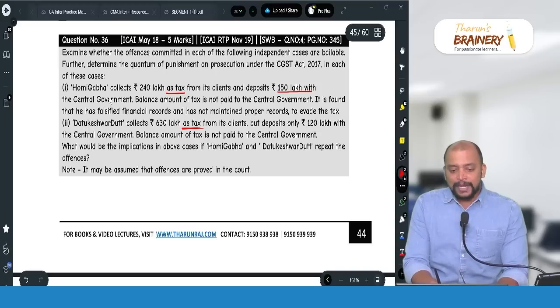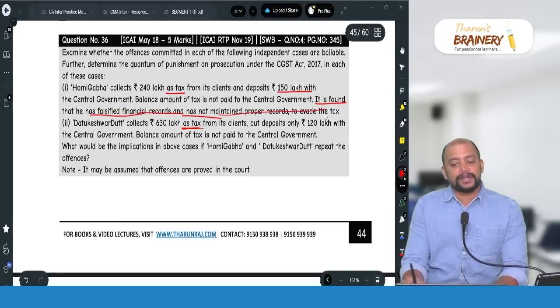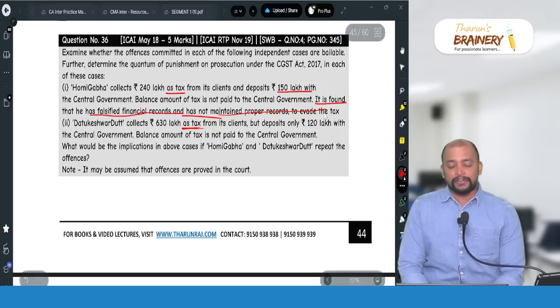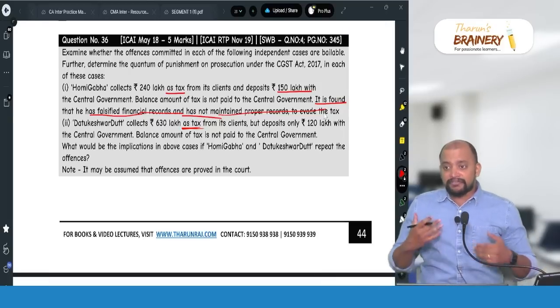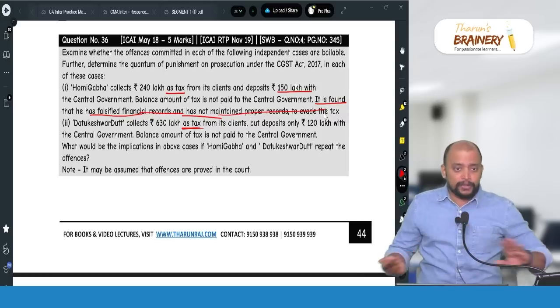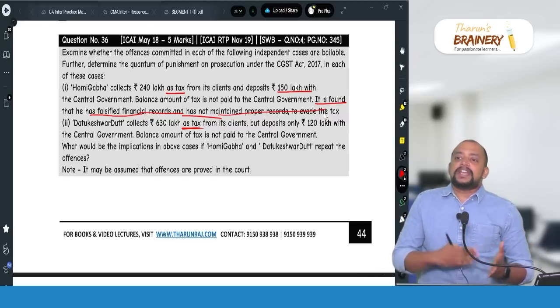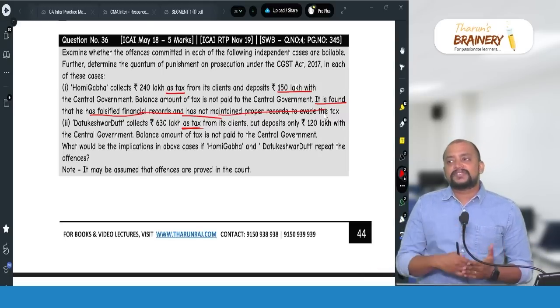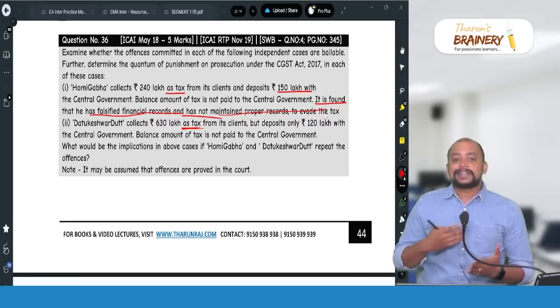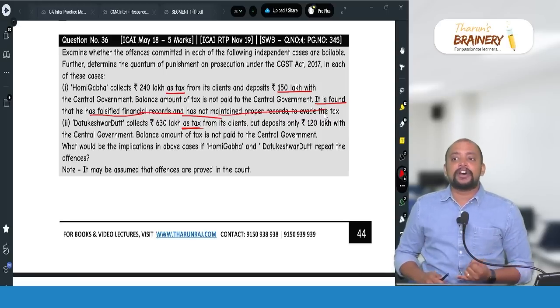Now, Homi Gaba has made another offence. It is found that he has falsified financial records and has not maintained proper records. Means books of accounts default. In case of books of accounts default, irrespective of the amount involved, the imprisonment will be up to 6 months plus or fine or both. In case of 3 offences, books of accounts default, obstructing an officer from doing duty, and tampering material evidence.